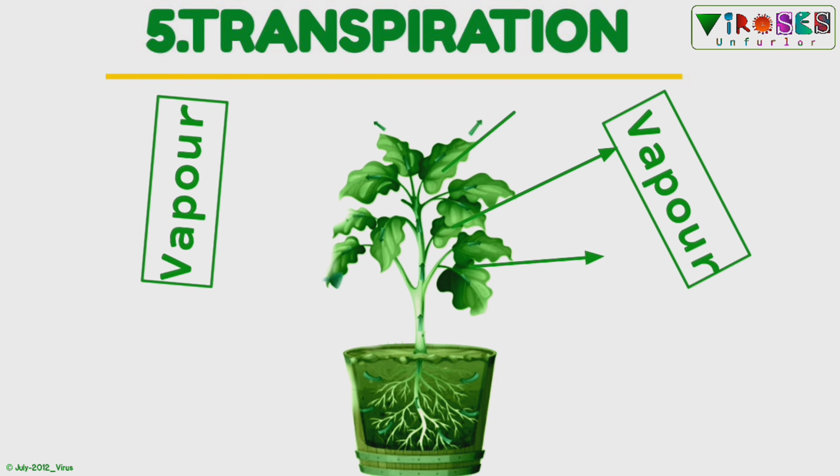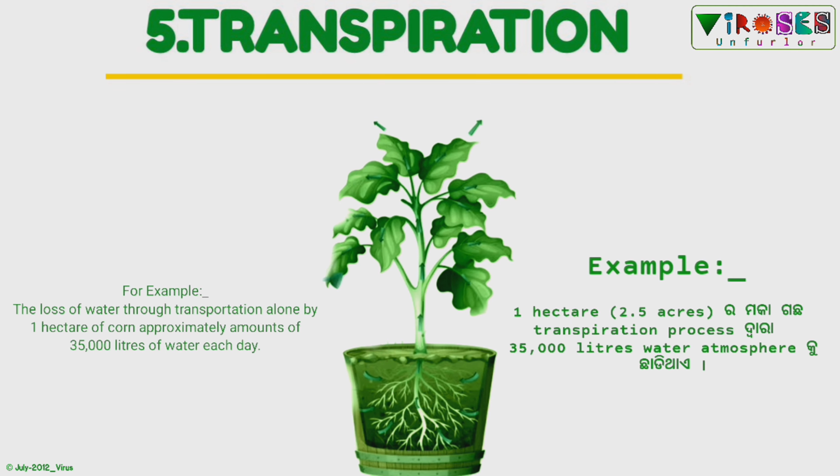Transpiration. It refers to the loss of water in vapor form from plant leaves. On land, transpiration is considerable. For example, the loss of water through transpiration alone by 1 hectare of corn amounts to approximately 35,000 liters of water each day.